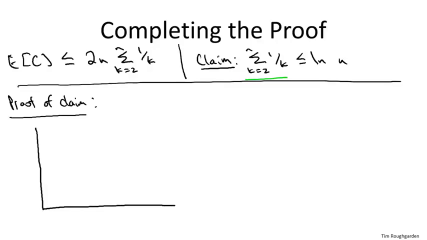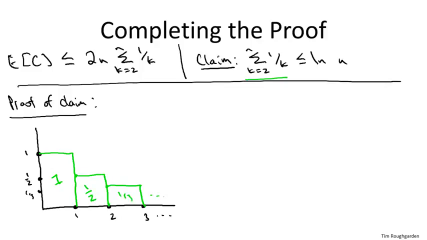And what I'm going to do is draw a bunch of rectangles of decreasing area. Specifically, they all have width 1, and the heights are going to be 1 over k. So the area of this guy is 1, the area of this guy is 1/2, the area of this guy is 1/3, and so on. And now I'm going to overlay on this picture the graph of the continuous function f of x equals 1 over x. So notice that it is going to go through these 3 points. It's going to kiss all of these rectangles on their upper right corners.